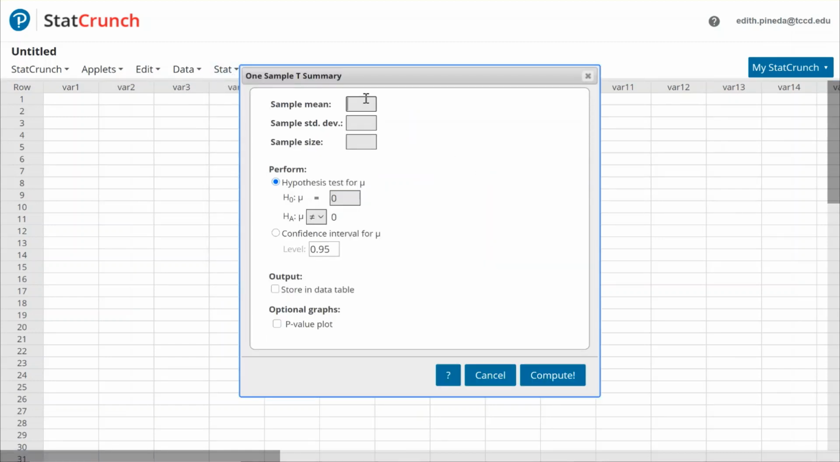Let's type the sample mean here, which is 5,708.07. Now let's type in the standard deviation, which is 992.05. And now let's type the sample size, which is 45. We are doing a hypothesis test for mu, so we will select this option. For the null hypothesis, we have that mu equals 5,710. And for the alternative hypothesis, we have mu is not equal to 5,710. Now let's press compute.